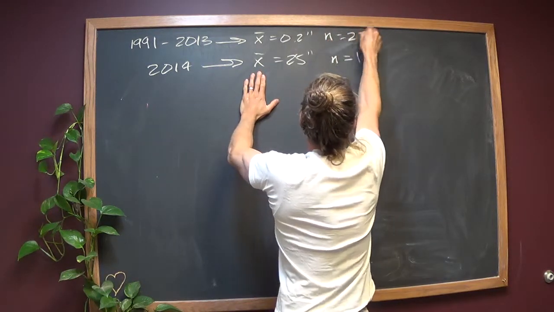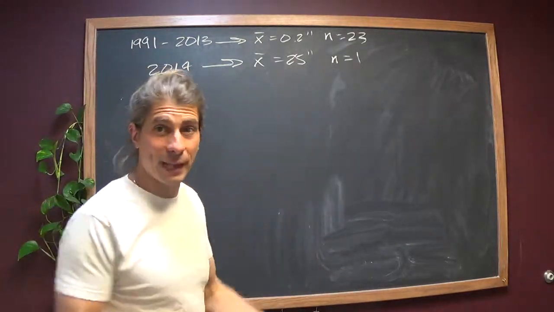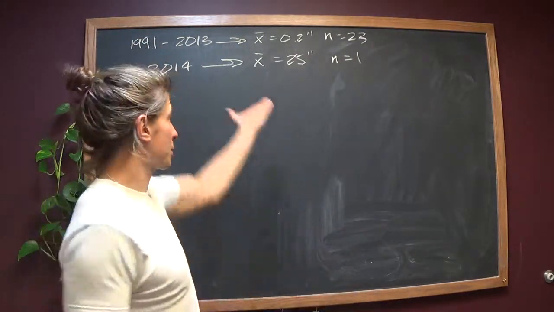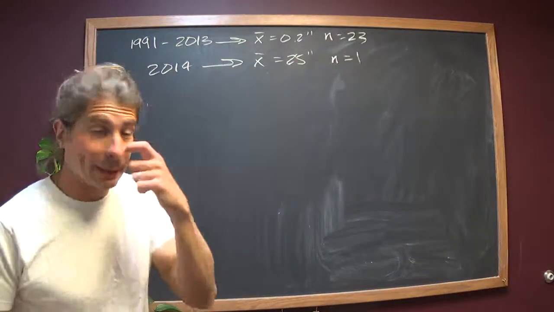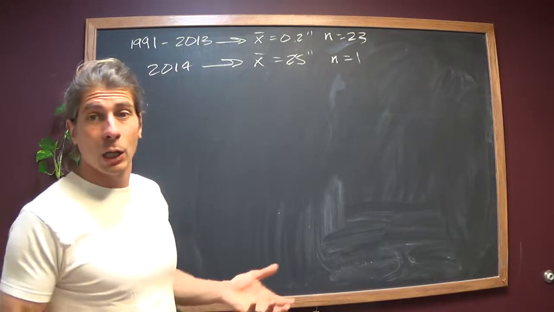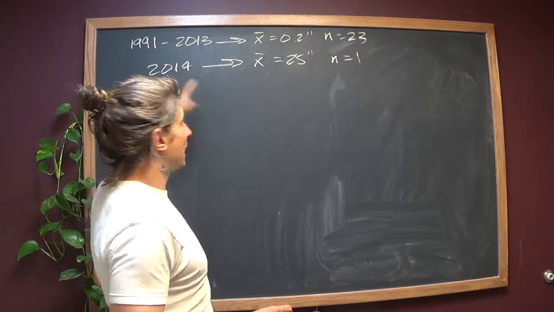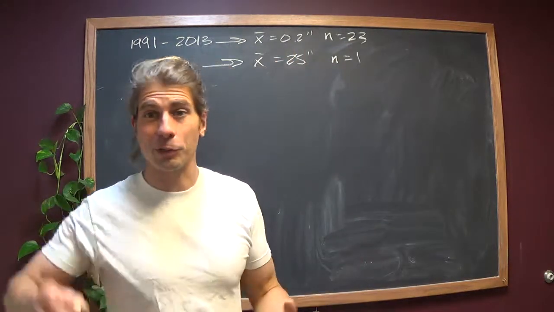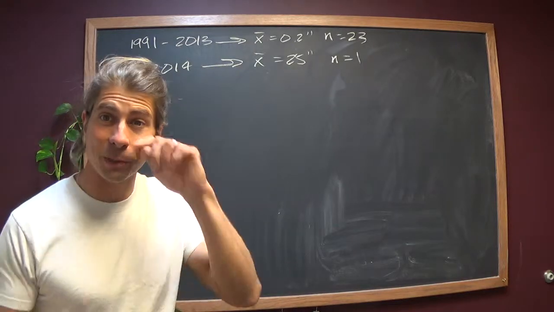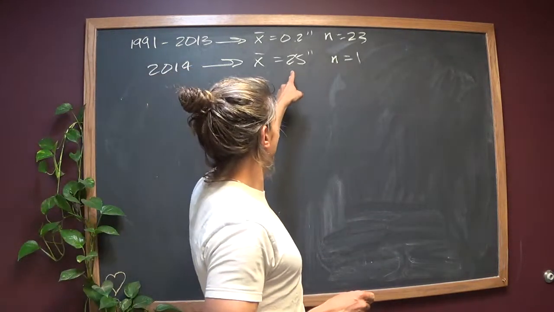This is an average with a sample size of 23. So, I mean, if you think about it, you can totally have a sample of 1 and have its average. It's the 25 inches. I have that right? I do. 25 inches is what we got at my house. So, now the question is, what's the average from 91 to 2014? Now, it's tempting to add 25 to 25.2 divided by 2 and call that the average. But the problem with that is, that makes it seem like there's only 2 years. This one and that one.